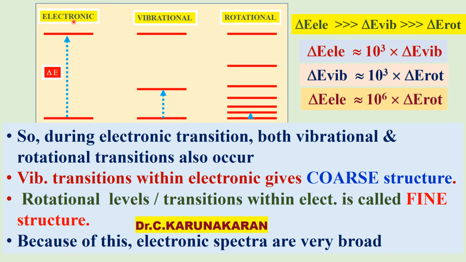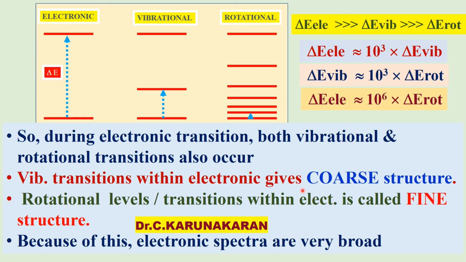Therefore, electronic transitions are accompanied by rotational and vibrational transitions, because there are vibrational levels within the electronic energy level, and rotational levels within the vibrational levels.